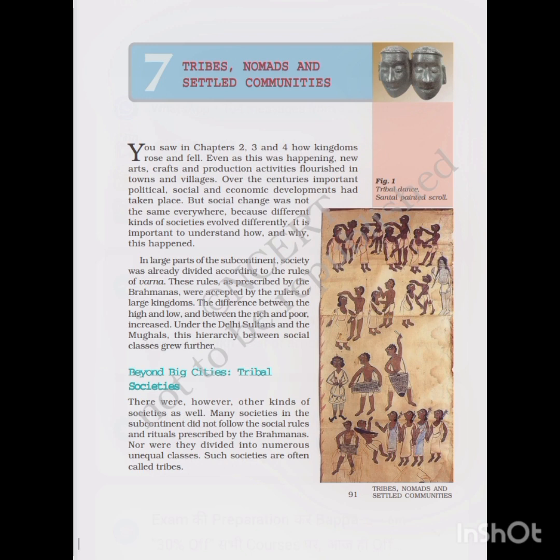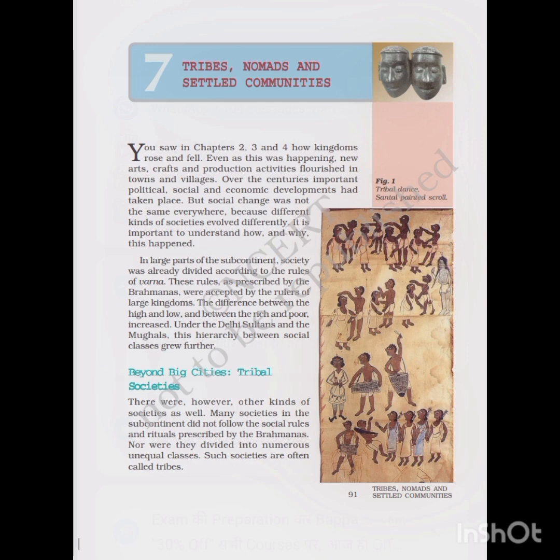According to the Varna system, society was divided into four main castes: the Brahmins, who were generally the priests or the teachers, then the Kshatriyas, who were basically the rulers and warriors, then the Vaishyas, who were generally merchants by profession, and then came the last one, the Shudras. Shudras were the unskilled workers. So these were the chain of the Varna system, or you can say the caste system according to the Varna.